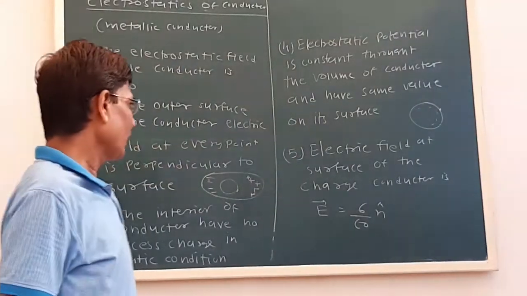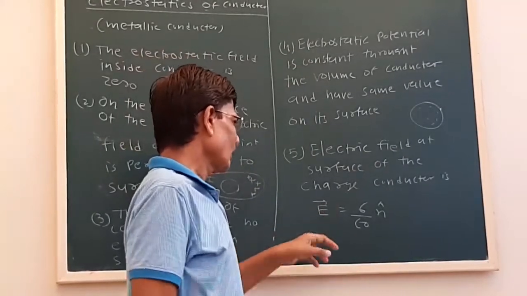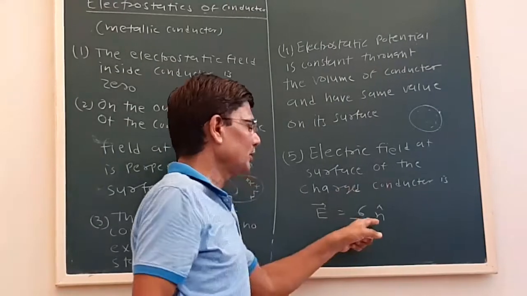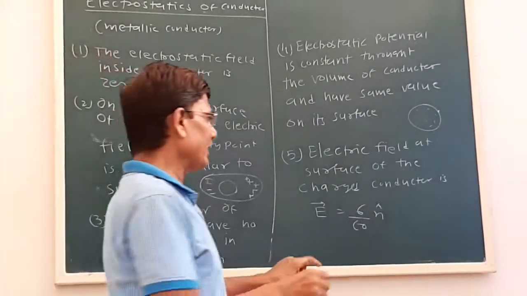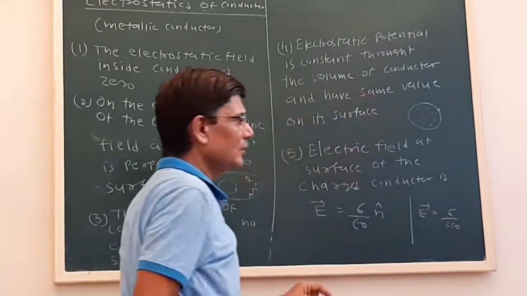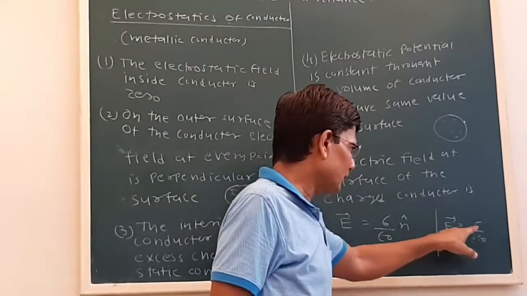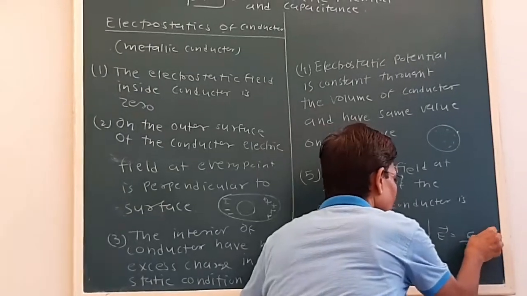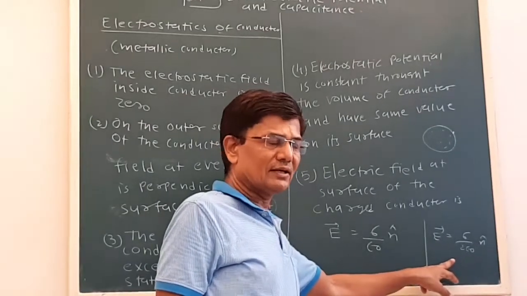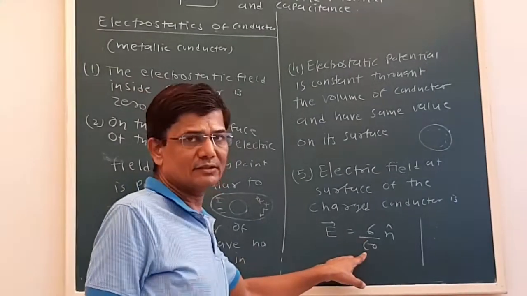And finally, the electric field at the surface of a charged conductor is given by E equals sigma upon epsilon 0 times n cap. In the first lesson we derived the formula of the electric field of a uniformly charged plane surface. That was E equals sigma upon 2 epsilon 0 times n cap. But remember, that was for a uniformly charged plane surface, whereas this value is for any surface under consideration.